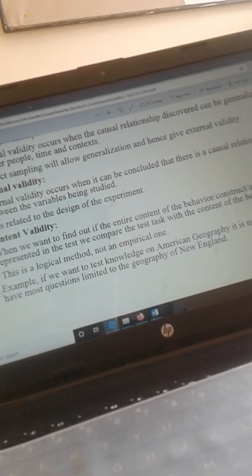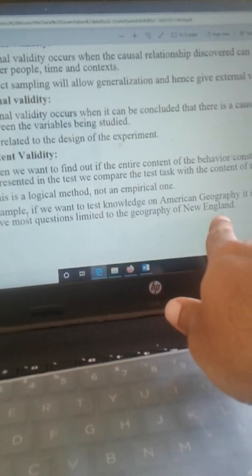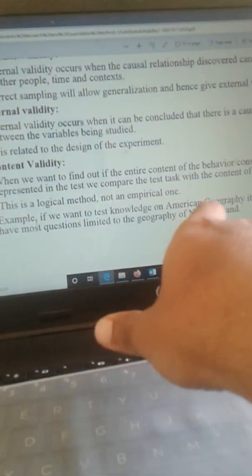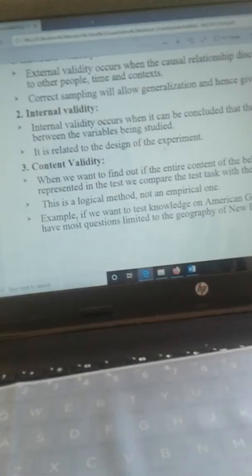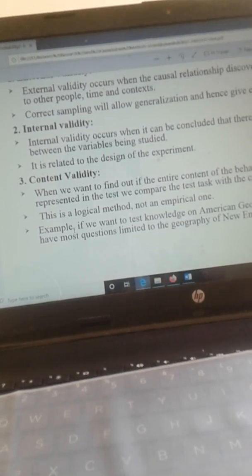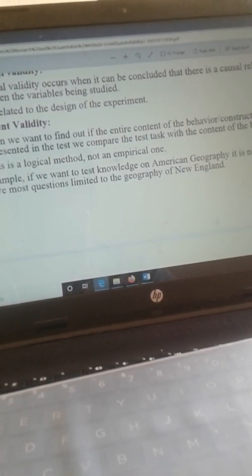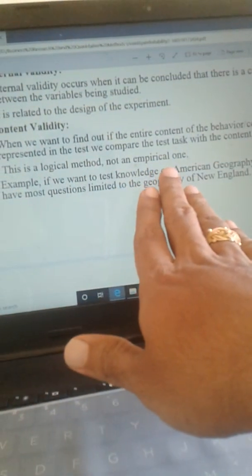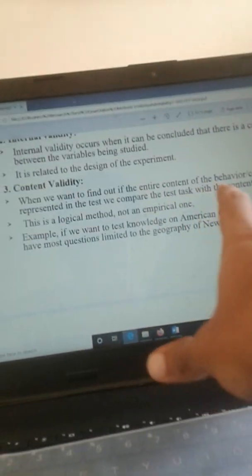Okay, so for example, if you want to test knowledge on American geography, it is not fair to have most questions limited to the geography of New England. See, here the contents of the questionnaire is being checked. Okay, so the contents of the questionnaire or the questions should be framed in such a manner that the objectives are being met. All right, so in this particular example, they are trying to test whether America's geography is properly understood or not.